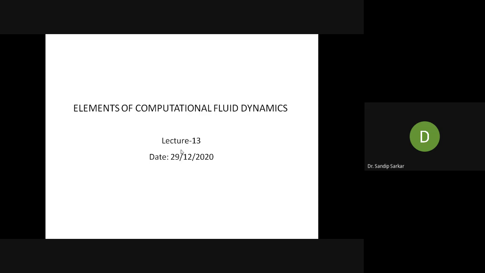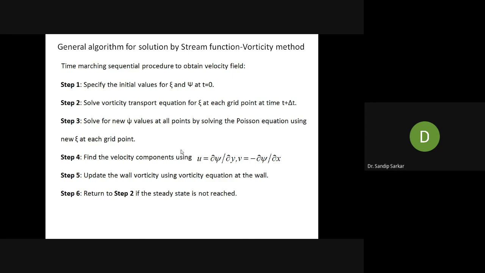Before going into the details of the example problem, let me give you a glimpse of the numerical algorithm, that is the solution algorithm that should be used while solving a flow problem by the stream function and vorticity method.